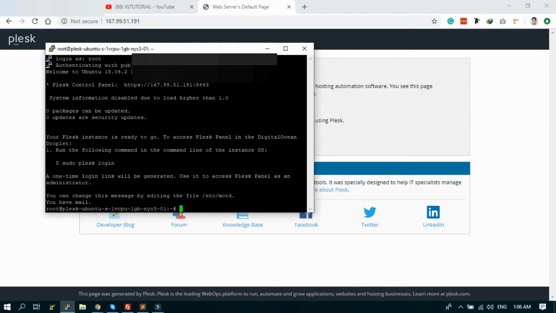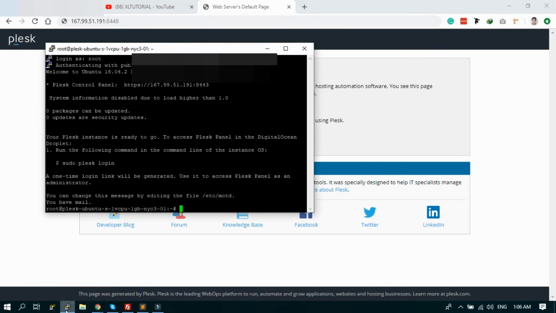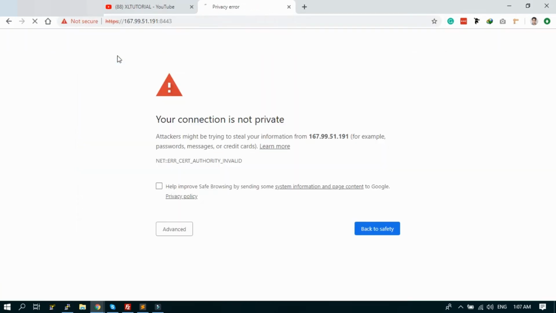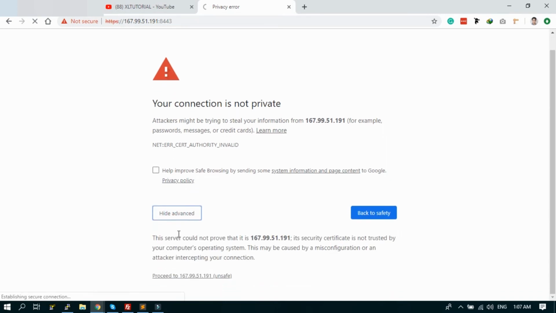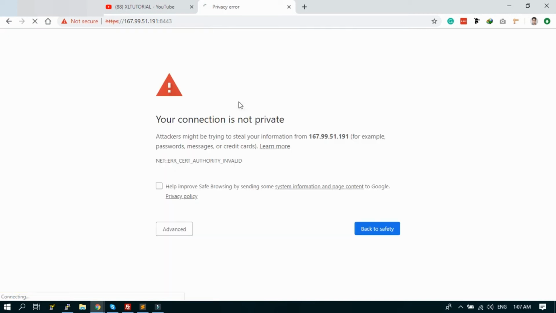Okay, I'm logging in using the colon 8443. Okay, this is not a secure connection, so it's showing the warning. Just the first time, click the advanced and proceed to unsafe. It is installing the Plesk server and backend, so you have to wait for a few minutes.